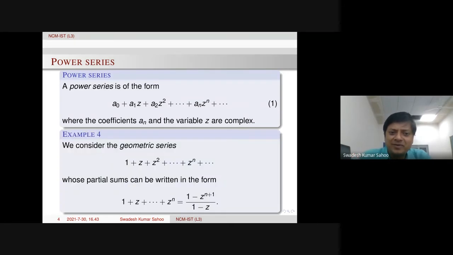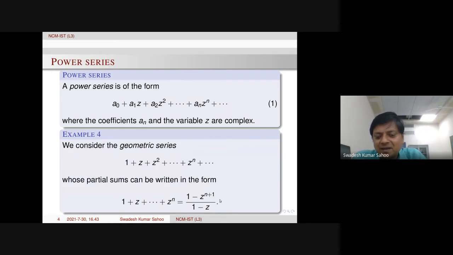So one example, a very elementary example, it's well known. Let us consider this geometric series: 1 plus z, and so on. All the coefficients can be complex numbers, but here in particular, all the coefficients are 1. Its nth partial sum is 1 plus z up to z power n, and this has a formula we know from high school.